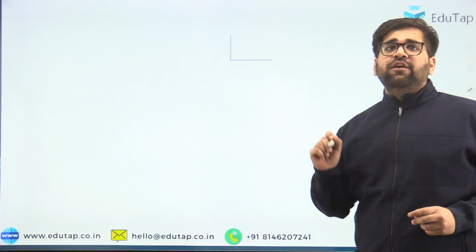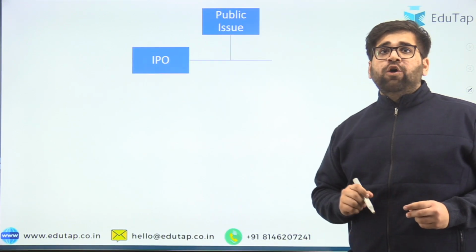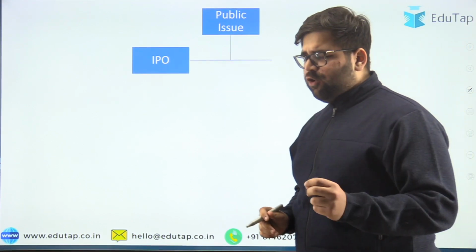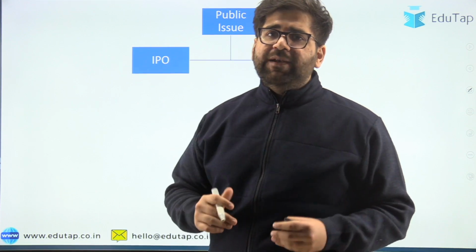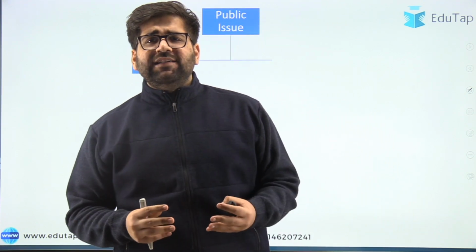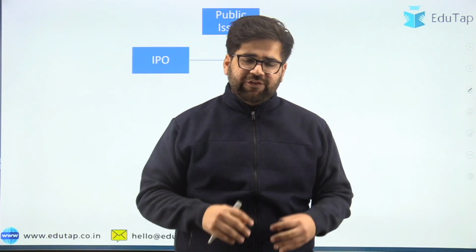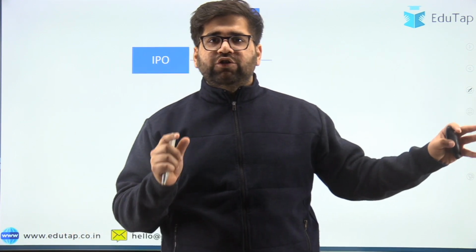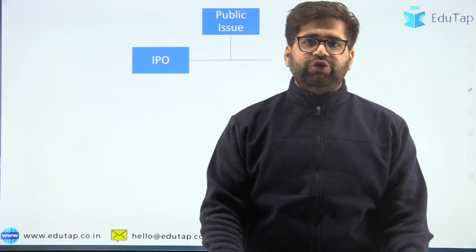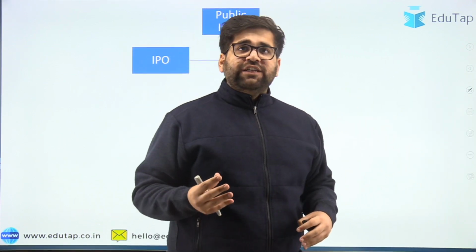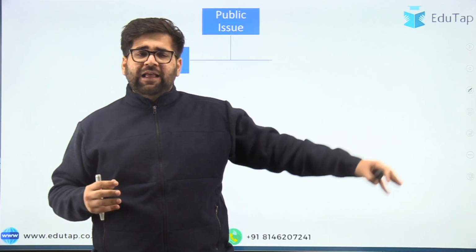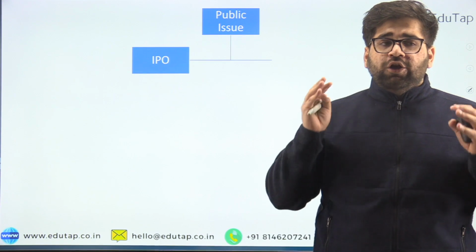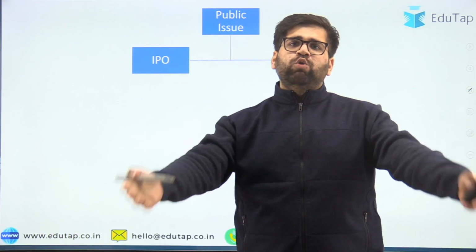So let's first start with a very important component, public issue. Before moving ahead, I would like to tell you why companies go for a public issue. Many companies look for expansion. They need funds. So they generally offer some stake of the equity to the general public. That particular component is known as a public issue, where you offer some amount of shares directly to the general public. And largely it has been seen that public issue is applicable to those companies who are offering shares to more than 200 people.